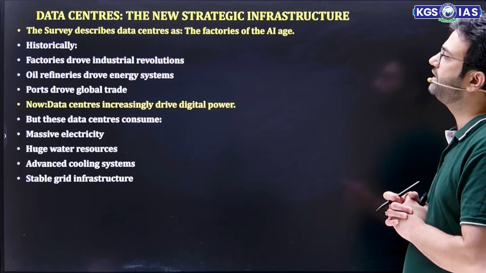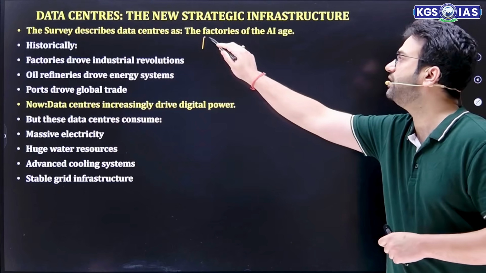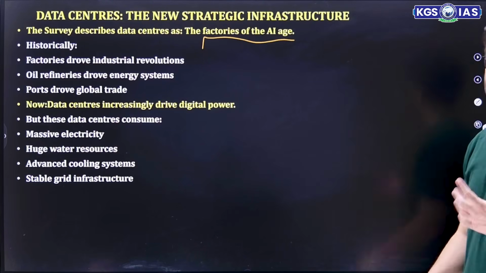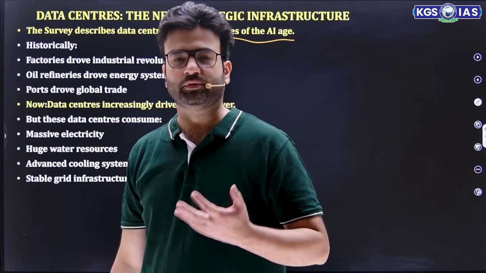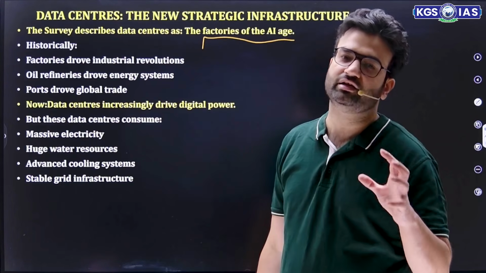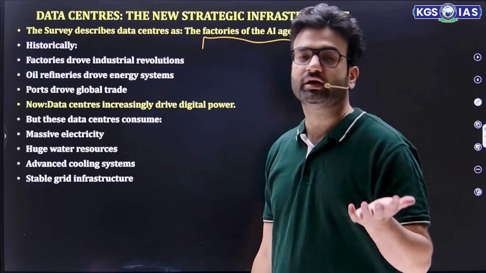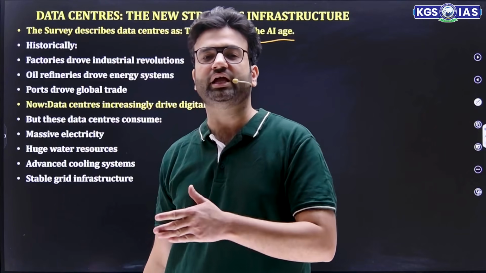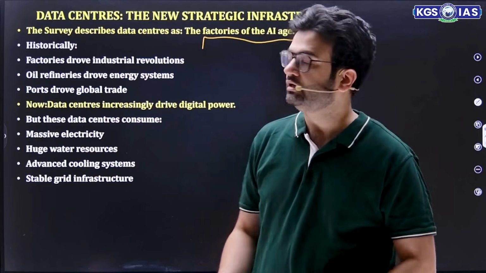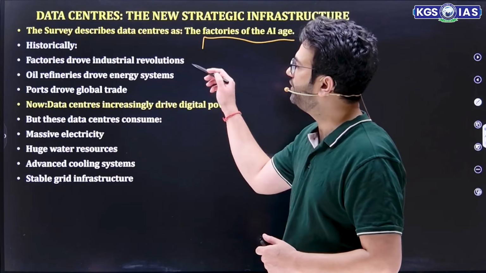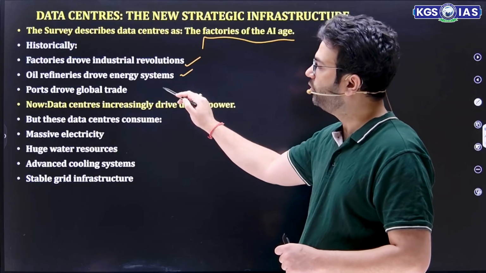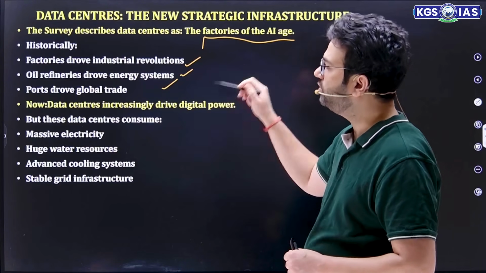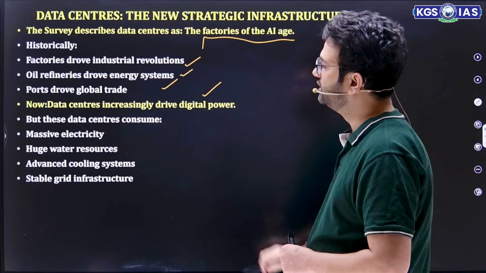The survey described data centers as the factories of the AI age. Earlier, what used to happen? Western countries became the global superpower because they controlled the factories and drove the industrial revolution. But now the factories of the AI age are the data centers. Factories drove the industrial revolution, oil refineries drove the energy system, ports drove global trade. Now data centers will drive digital power.